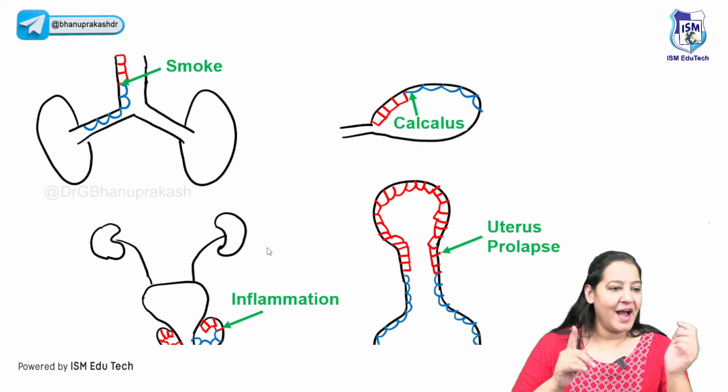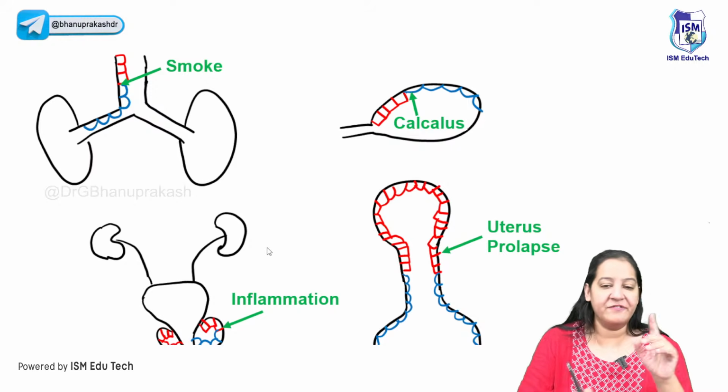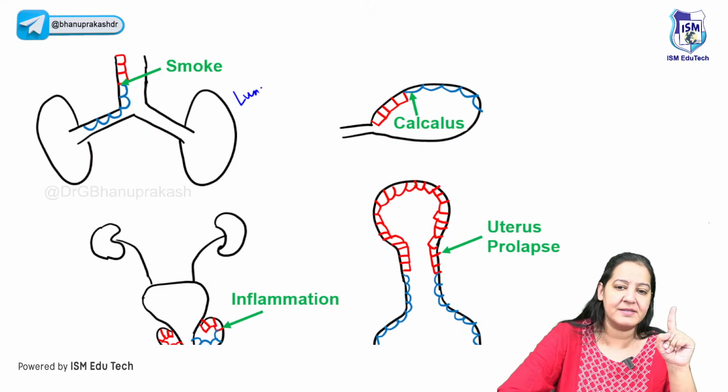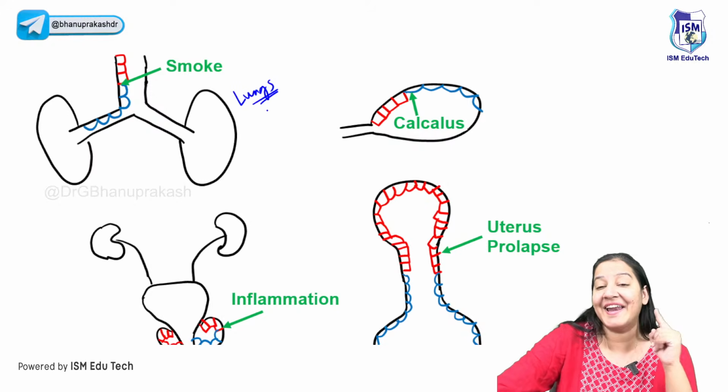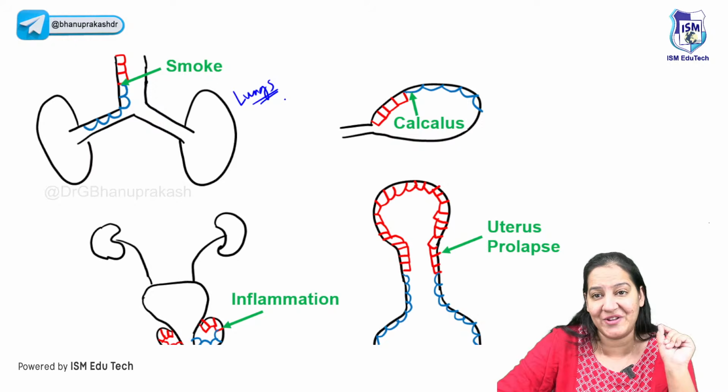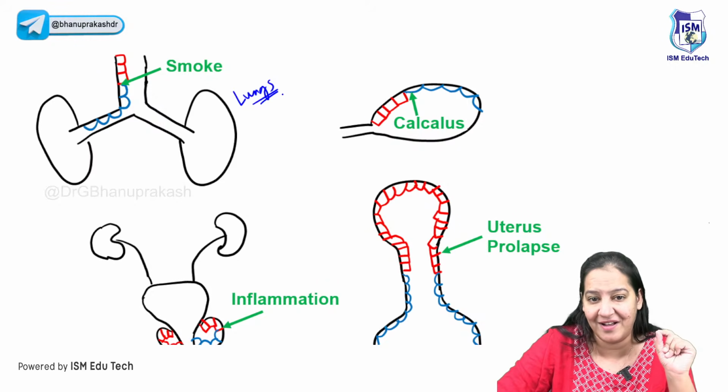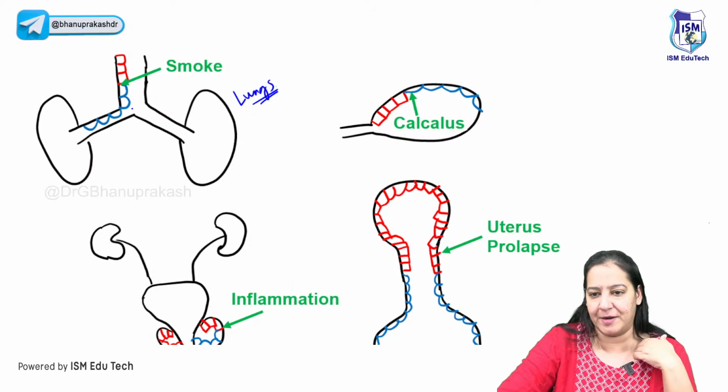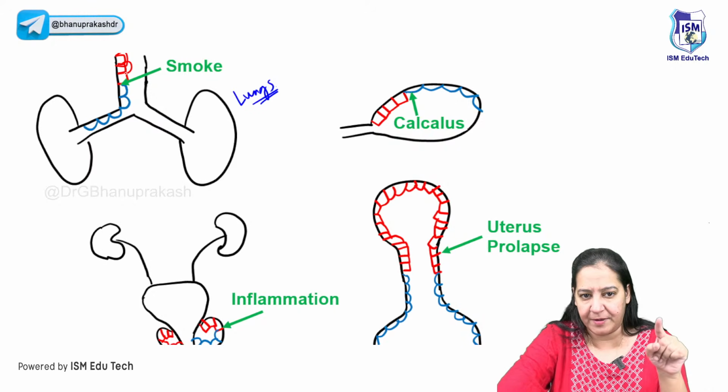You got my point? I can see 4 organs here. The first organ I can see, these are the lungs or respiratory tract. You know the lining of the respiratory tract is the pseudo-stratified ciliated columnar epithelia. So initially it's columnar epithelia. You are getting the red one is the columnar. Can you see this one is columnar epithelia?